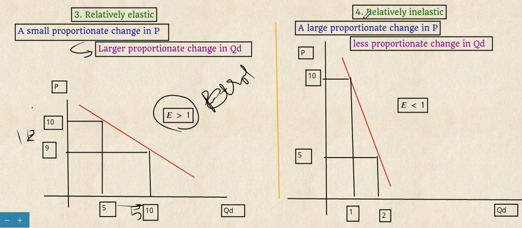Then we talk about relatively inelastic. A large proportionate change in price will fetch only a less proportionate change in quantity demanded. That is, elasticity will be less than 1. Even if the price has been reduced from 10 rupees to 5 rupees, the quantity demanded increases by only 1 unit.